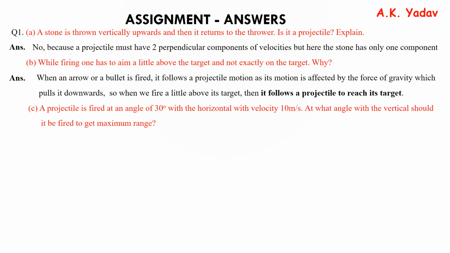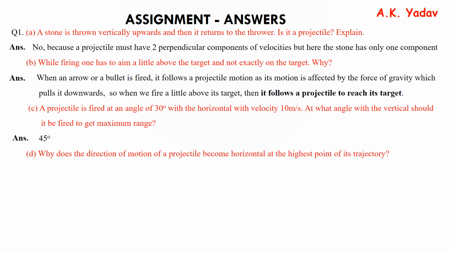C part, a projectile is fired at an angle of 30 degree with the horizontal with velocity 10 meter per second. At what angle with the vertical should it be fired to get maximum range? Now the maximum range is obtained at 45 degree. So the answer is 45 degree. D part, why does the direction of motion of a projectile become horizontal at the highest point of trajectory? And the answer is because at the highest point, the vertical component of velocity becomes 0.